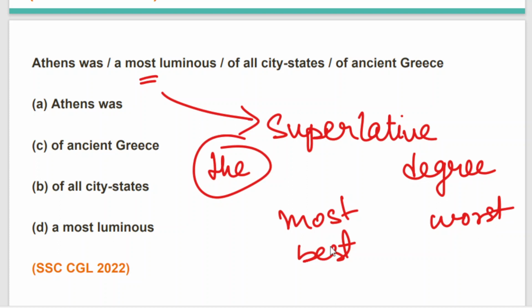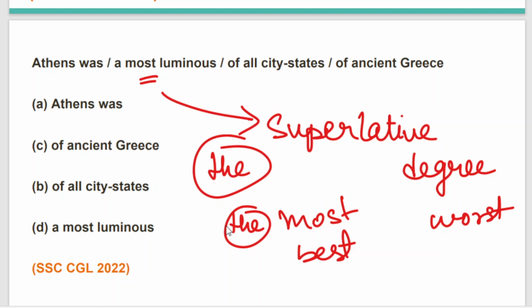Because the superlative degree is the highest degree, and highest is something which is one, unique and specific. And for specific cases, it is mandatory that we use the definite article "the".